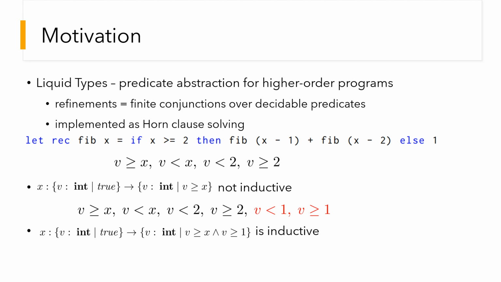Liquid types mine predicates from program syntax and allow users to specify them, but knowing in advance the set of necessary predicates is really hard. What if we need infinite domains of refinements such as polyhedra? How will we obtain type inference over such domains? Further, what if even this is not enough?